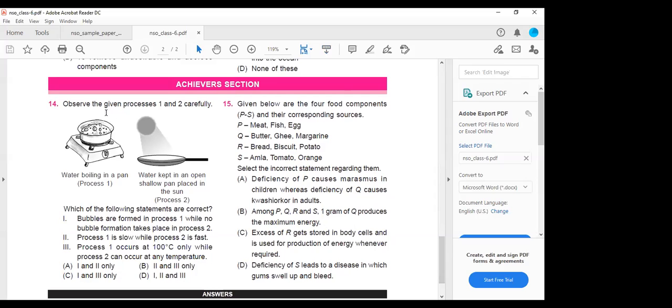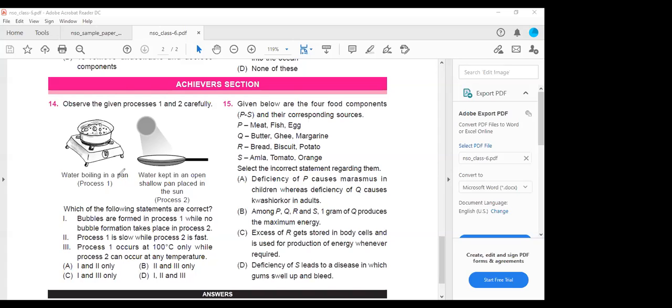Next, observe the given processes 1 and 2 carefully. Here the first picture shows water boiling in a pan, and the second picture shows water kept in an open shallow pan placed in the sun. So which of the following statements are correct? Bubbles are formed in process 1 while no bubble formation takes place in process 2. Correct.